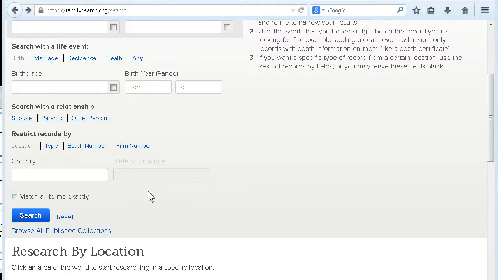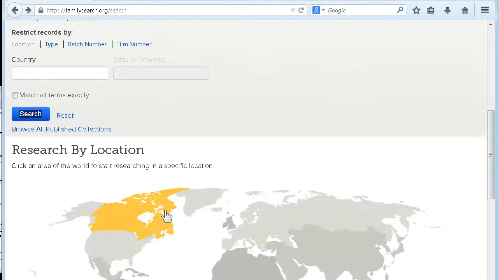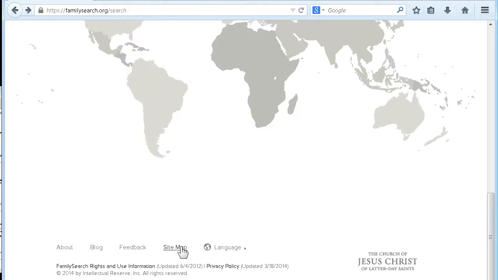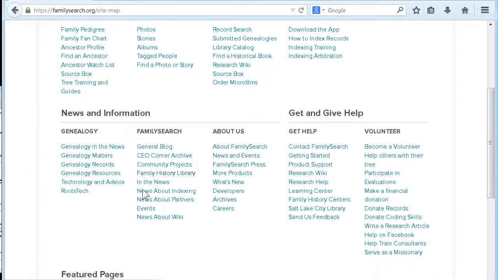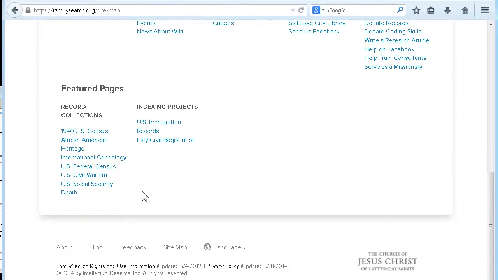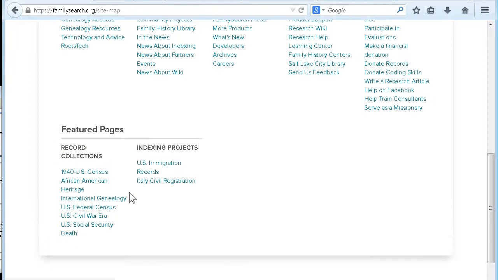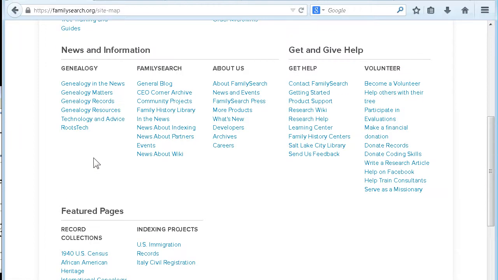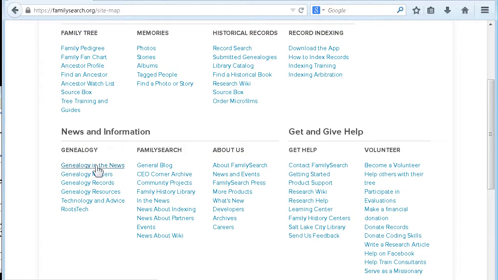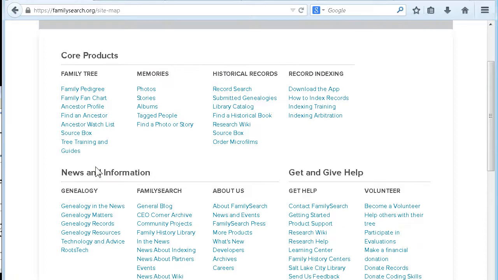Also, when you come down to the bottom of any of the pages, way down at the bottom there's a site map. When you click on that, it gives you all sorts of extra information, specialty searches on immigration and Civil War eras, and it's really something that you ought to explore, and it's not on the menu. You have to go down to the site map, and who in this day and age thinks to look at a site map when you've already got a beautiful menu up at the top? Just wanted you to know that.